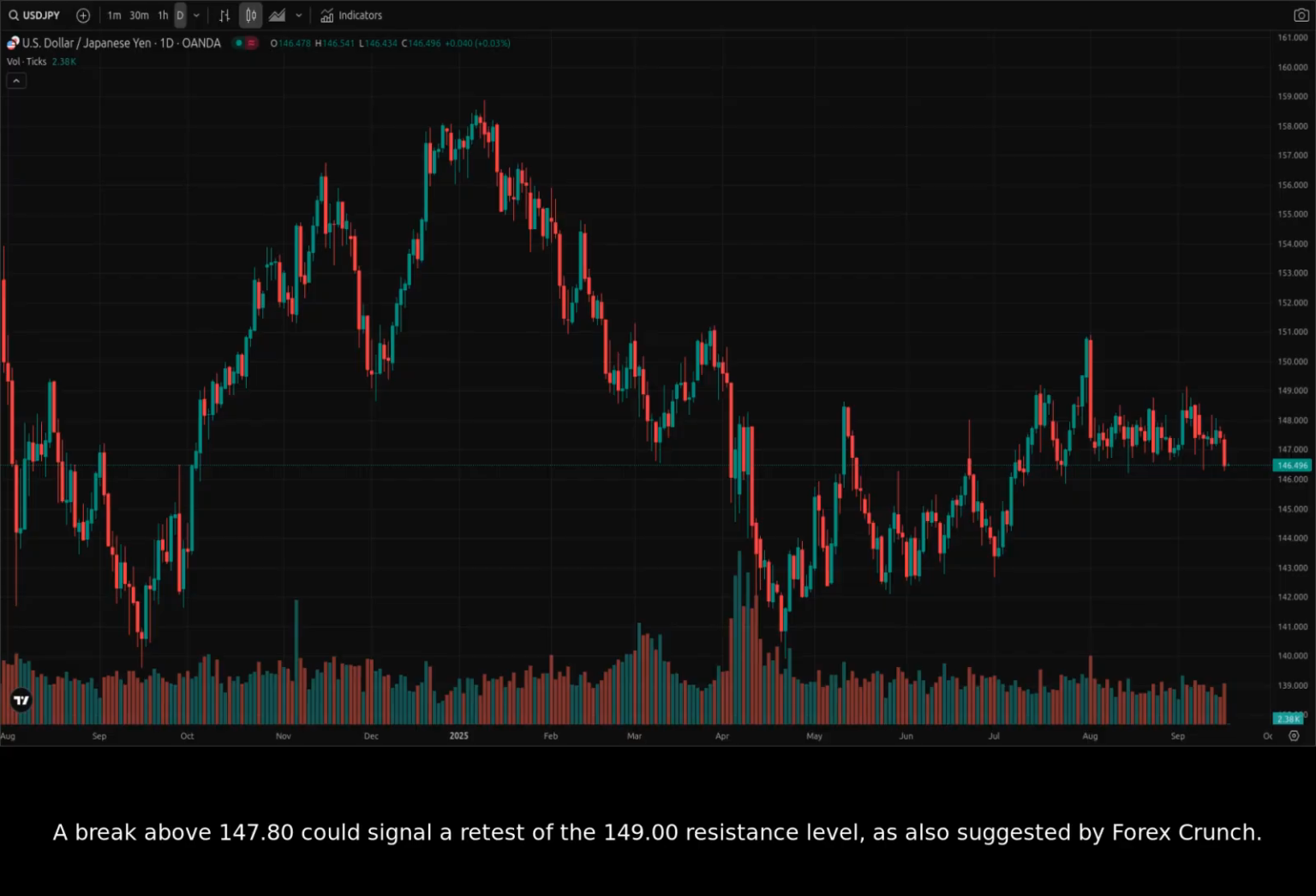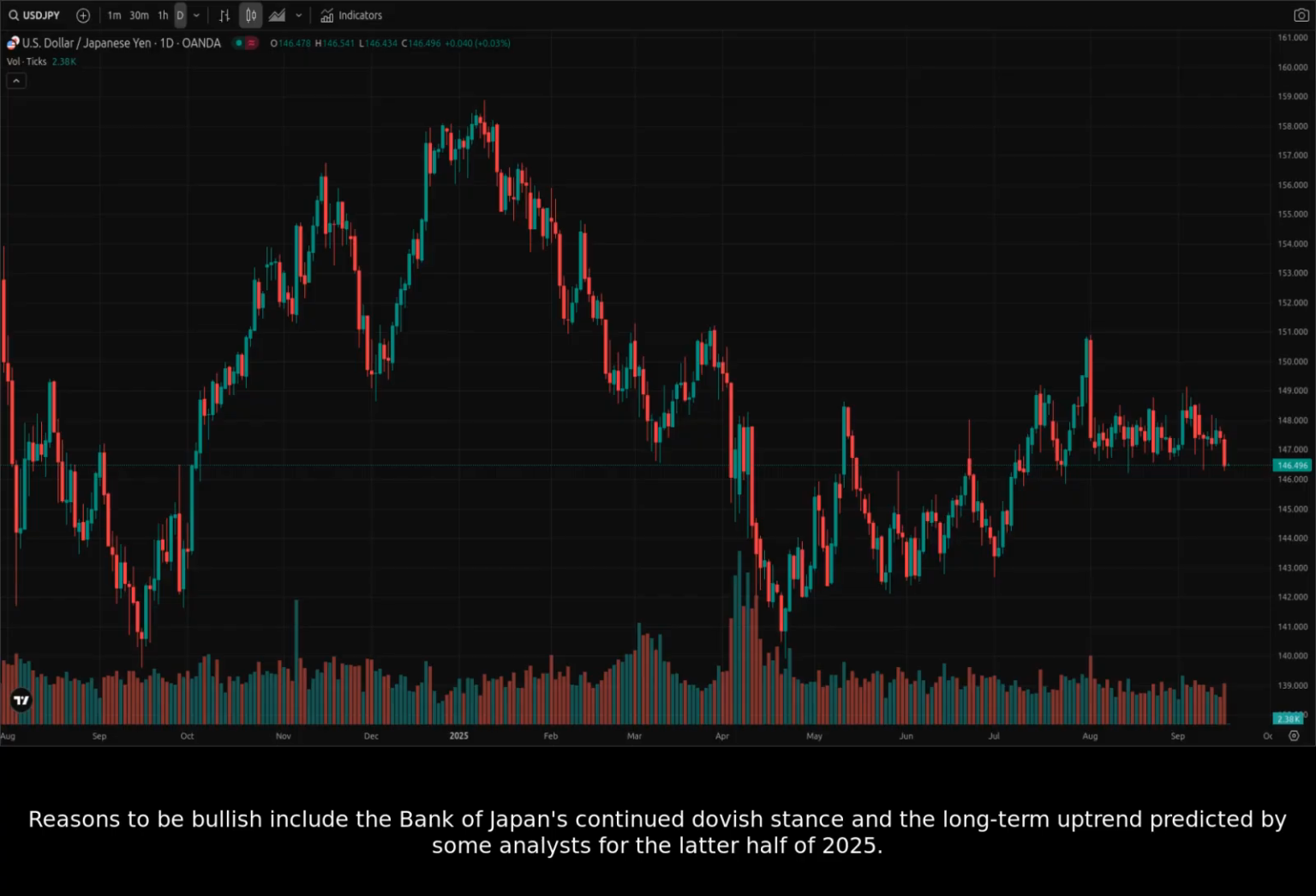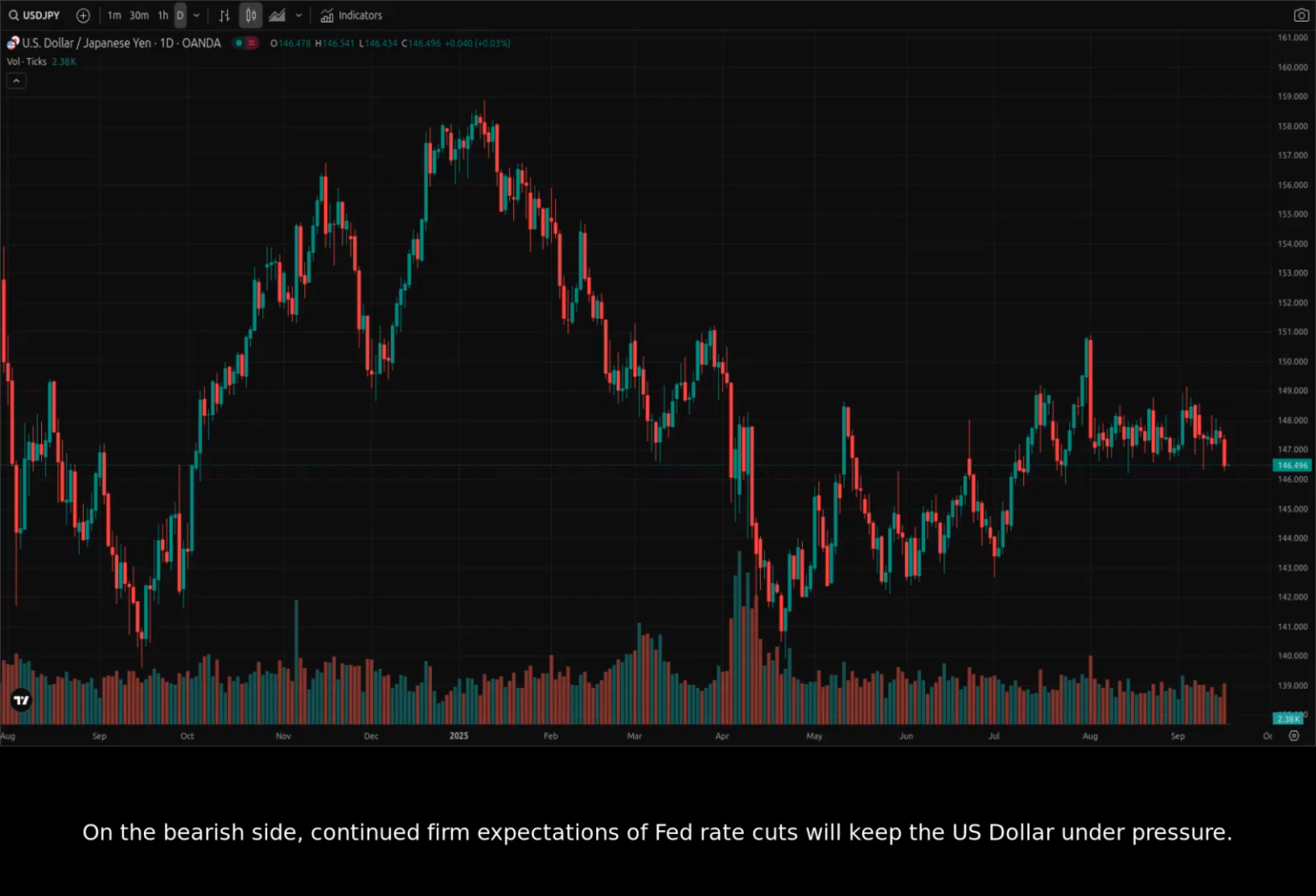A break above 147.80 could signal a retest of the 149.00 resistance level, as also suggested by Forex Crunch. Reasons to be bullish include the Bank of Japan's continued dovish stance and the long-term uptrend predicted by some analysts for the latter half of 2025. On the bearish side, continued firm expectations of Fed rate cuts will keep the US dollar under pressure.